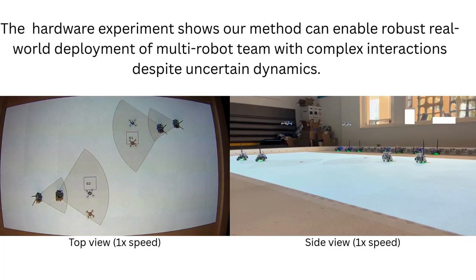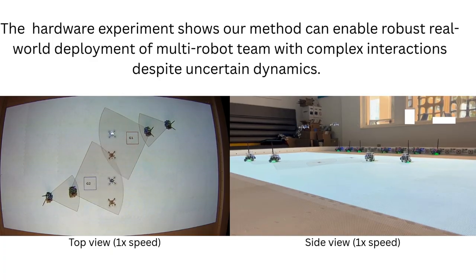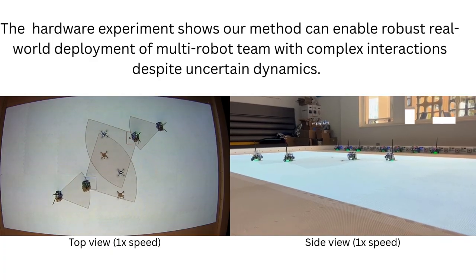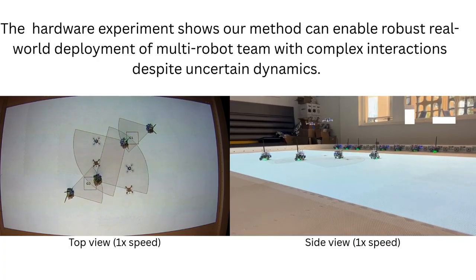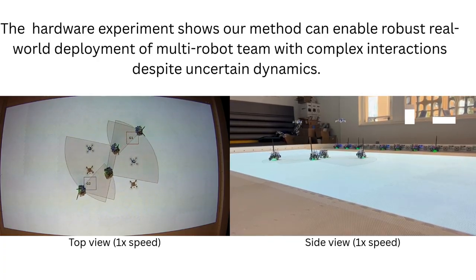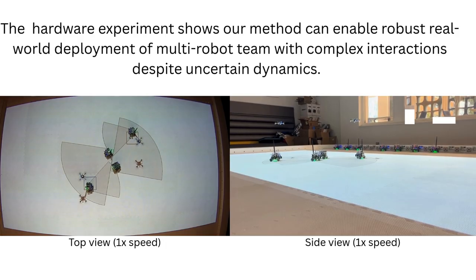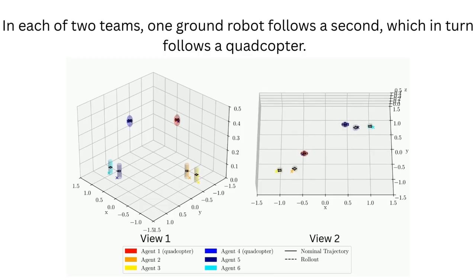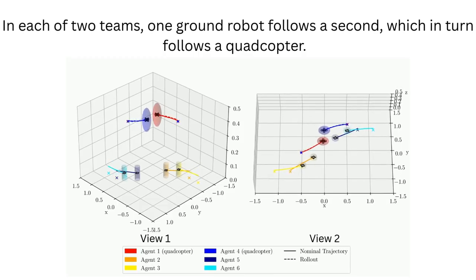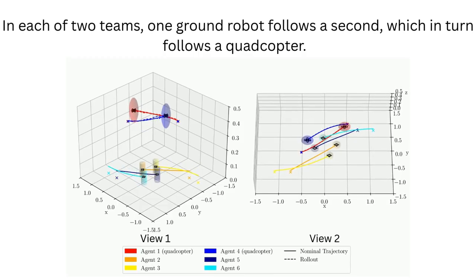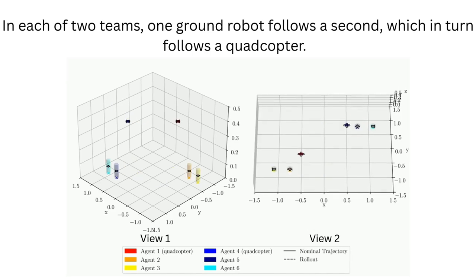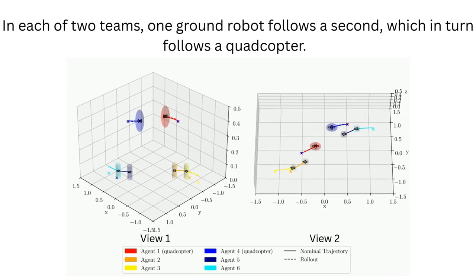From the top view, we can see that the leaders robustly stay in the cones representing proximity and line-of-sight constraints of followers, despite dynamics uncertainty. In the simulation heterogeneous team experiment, we have similar settings except for the dynamics of agents. Specifically, we use a 12D quadcopter model to show that our method can deal with high-dimensional state spaces.